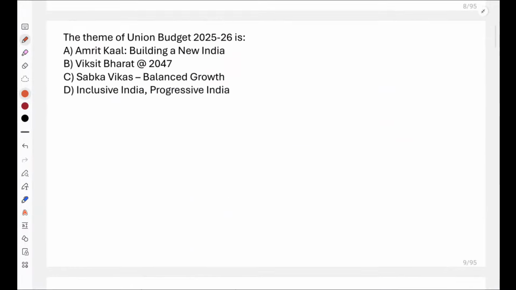Now, what is the theme of union budget? So this is the most common question जो आ सकता है, so we should not miss this question also. That what is the theme of union budget 2025-26? अमृत काल, विकसित भारत, सबका विकास और inclusive India.